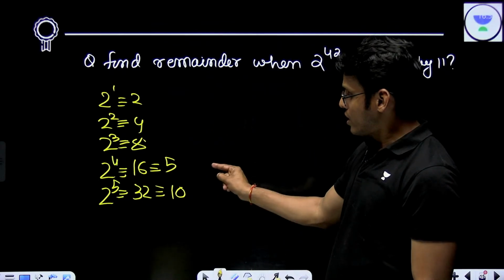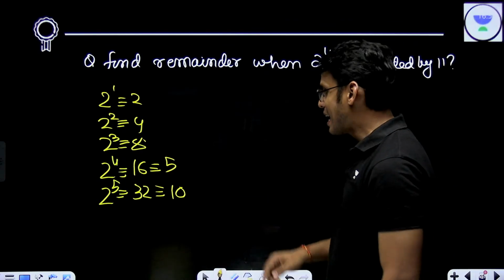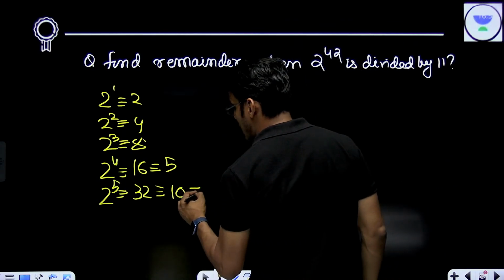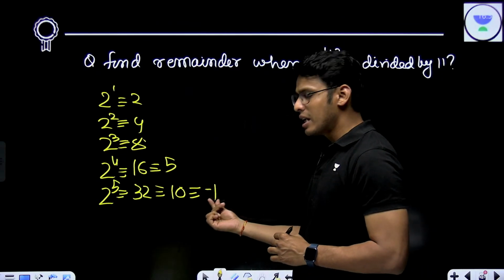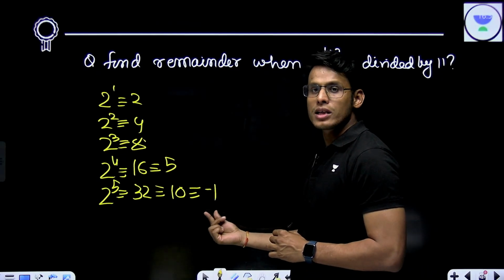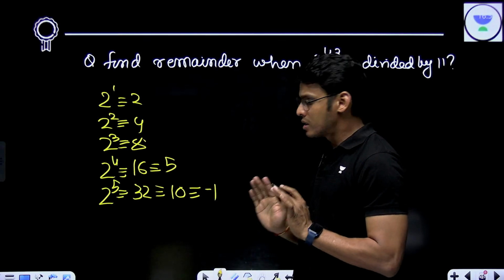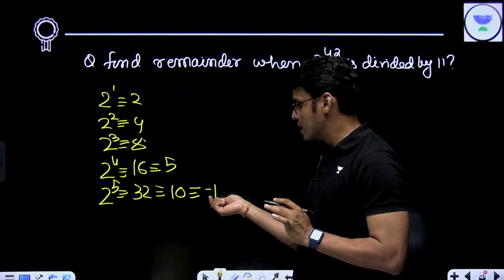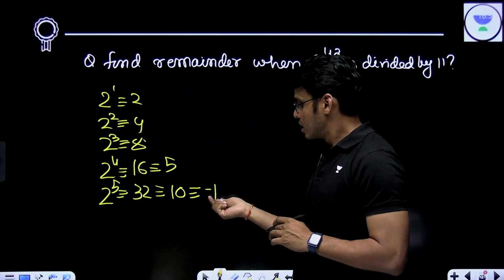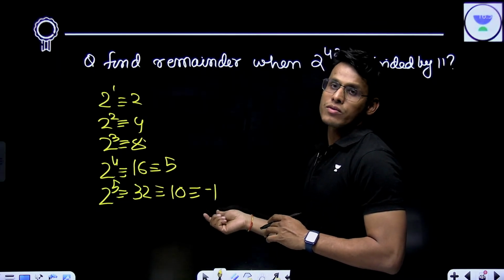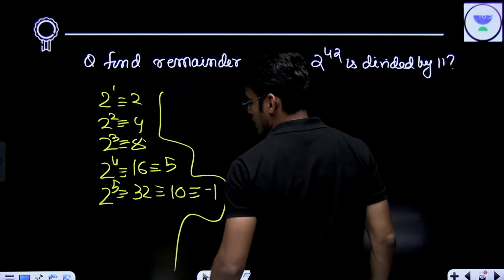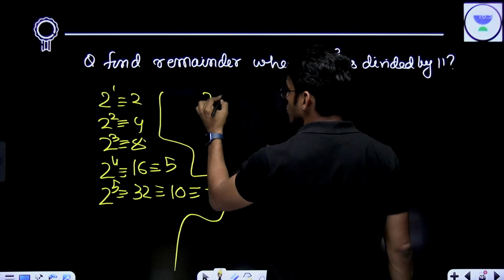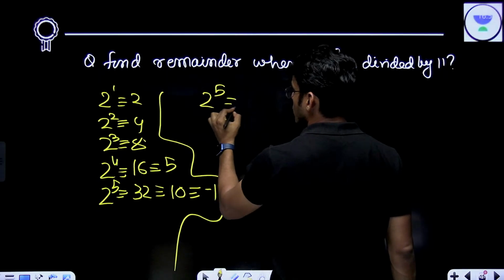Now, this is where the fun begins. Can I write 10 congruent to minus 1? This is precisely my point. Either I have to generate 1 here or minus 1. This is basically our pursuit. We are pursuing plus 1 or minus 1. Okay. Now, let's do this. 2 to the power 5 is congruent to minus 1.